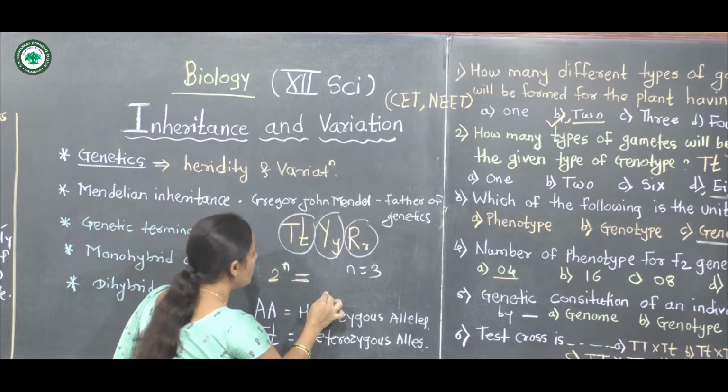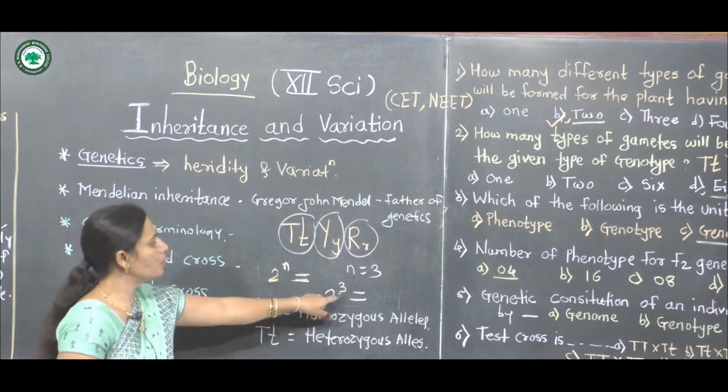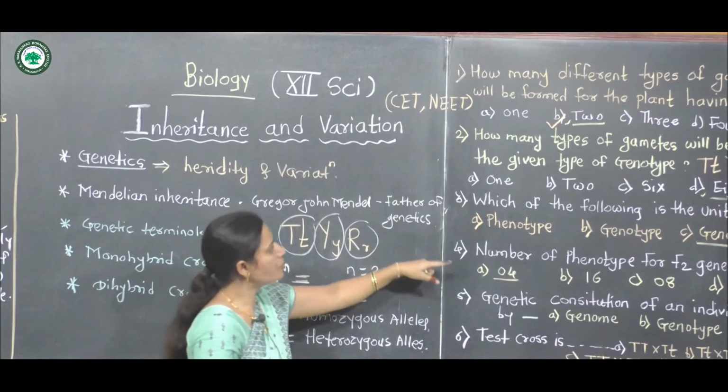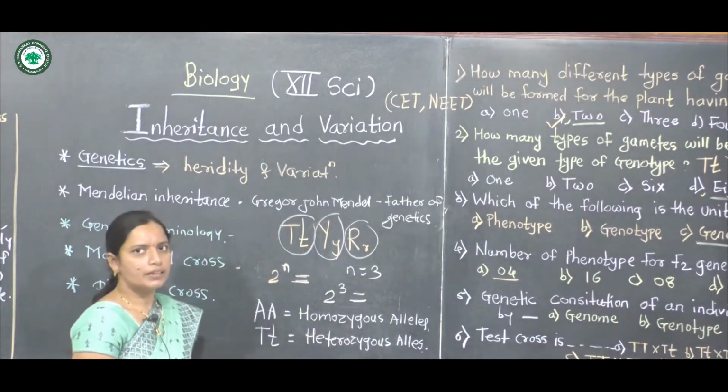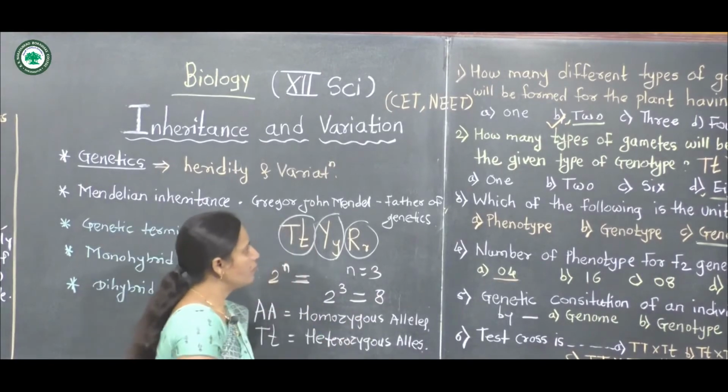Using this formula, 2 raised to 3, and option D, 8, forming 8 genotypes.